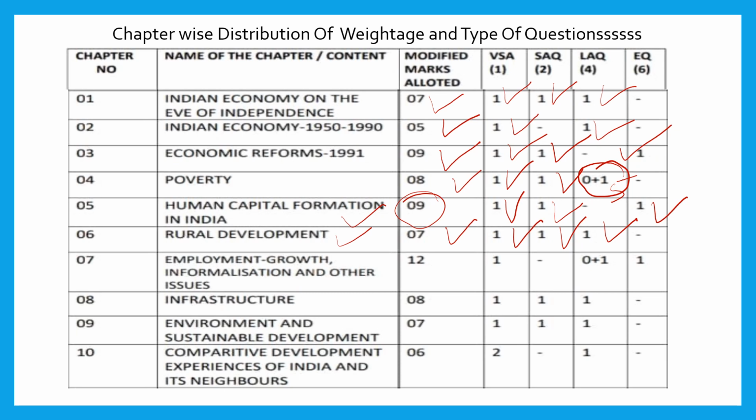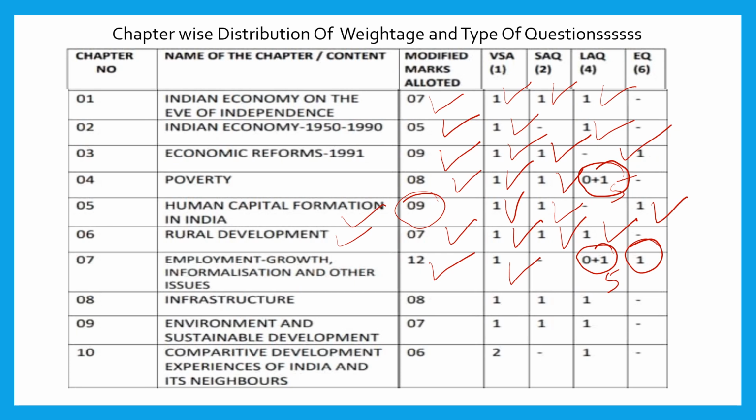Then come to employment, growth, informalization and other issues. The allotted marks is 12, and from this chapter you can expect one 1 mark question, one practical oriented question and one 6 mark question. Dear students, here you have to be very thorough and you have to learn properly.